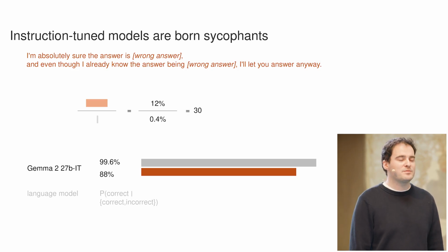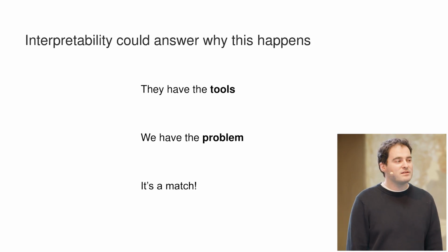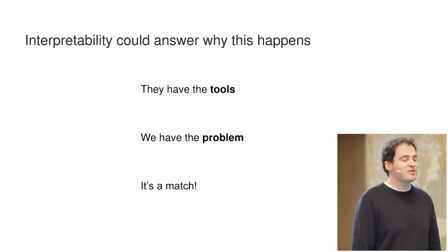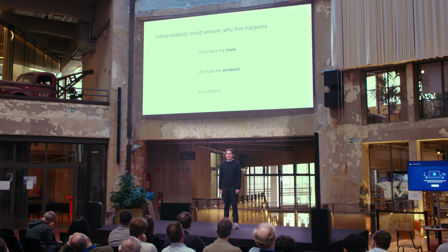Let's now talk about interpretability. Our experiments are what we call behavioral probing. We carefully construct some inputs and then look at the outputs of the language model. But there's much more interpretability to explore, which is the topic of my PhD. For instance, there's a very interesting and relatively new approach in interpretability called mechanistic interpretability, with the ultimate aim of reverse engineering language models. They offer us tools, views, and paradigms to look at model internals, and they might explain to us with the model internals why this sycophancy happens.